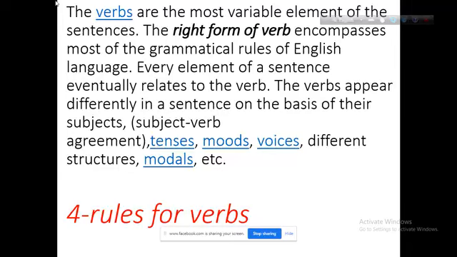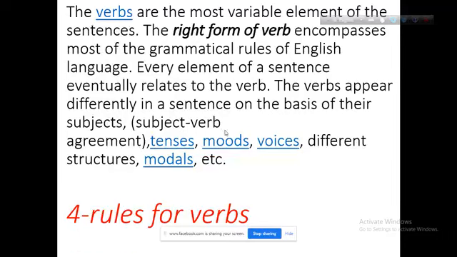The verbs appear differently in a sentence on the basis of their subject. The verbs appear differently in a sentence in many ways. What is the basis of this? The basis of their subject. That means subject verb agreement. Most of the time, we have to find out the uses of verb on the basis of their subjects. That means subject verb agreement.